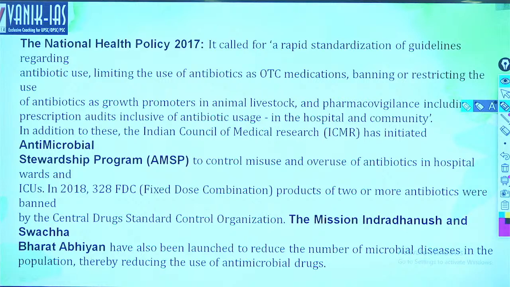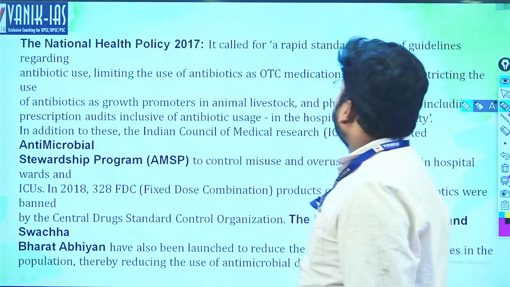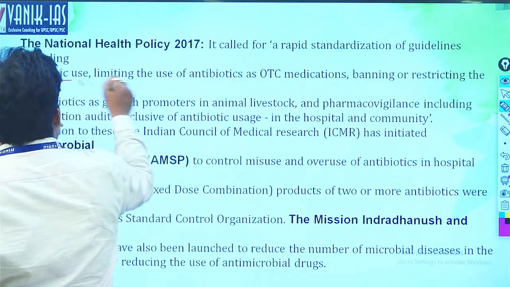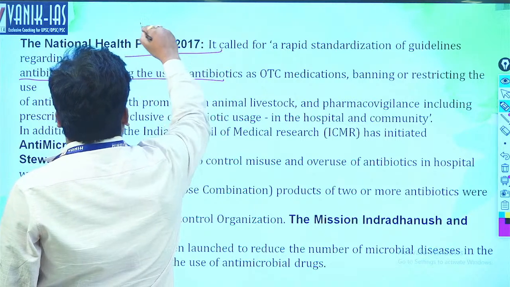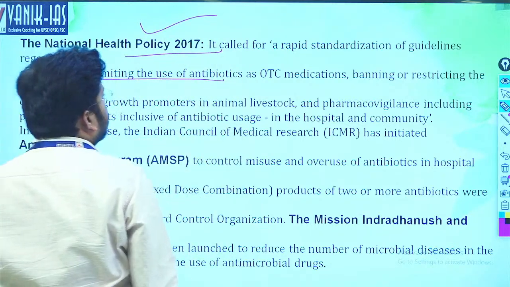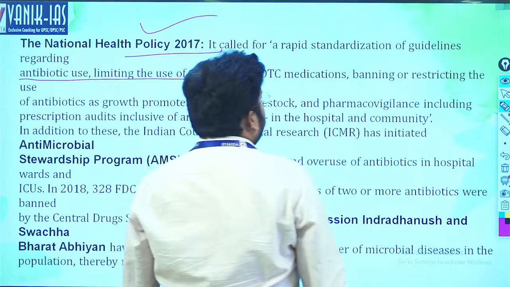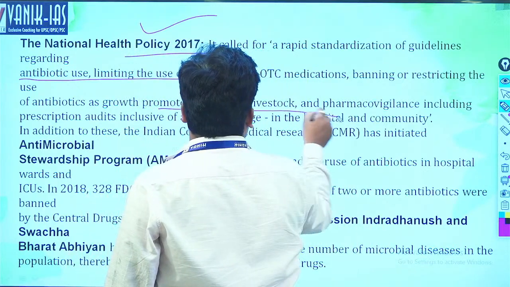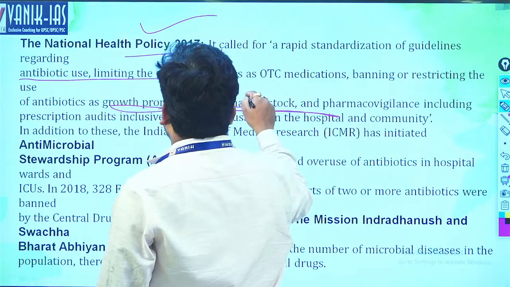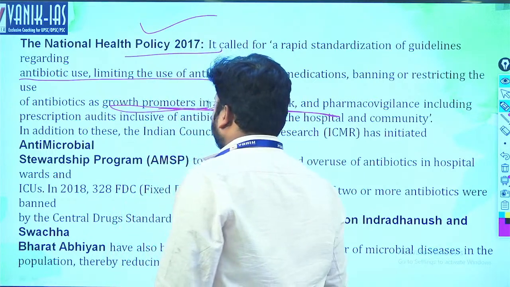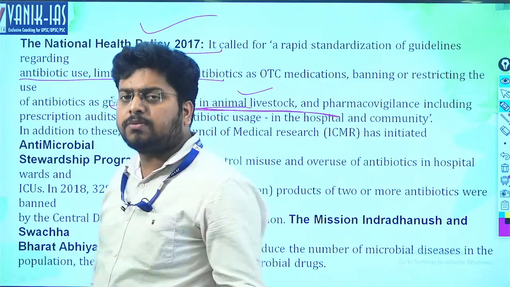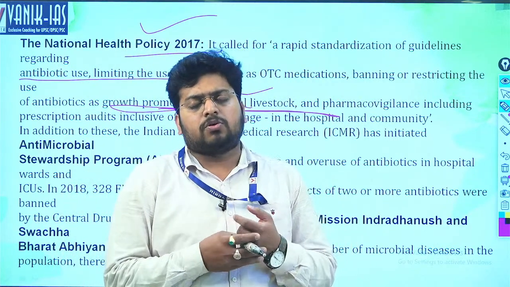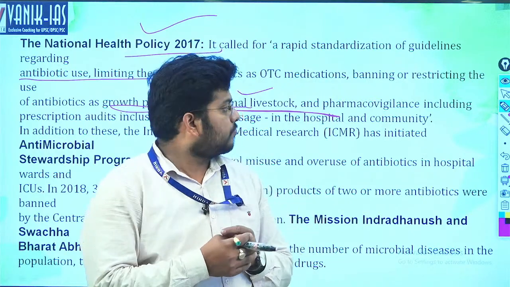National Health Policy 2017 calls for rapid standardization of guidelines regarding antibiotic use, limiting the use of antibiotics as OTC medications, and banning and restricting the use of antibiotics as growth promoters in animal livestock. So antibiotics are also used in animal livestock, right? In animal husbandry, antibiotics also should not be used.